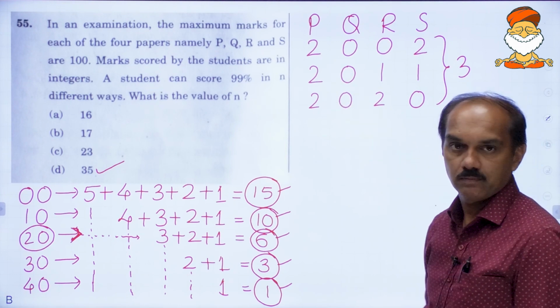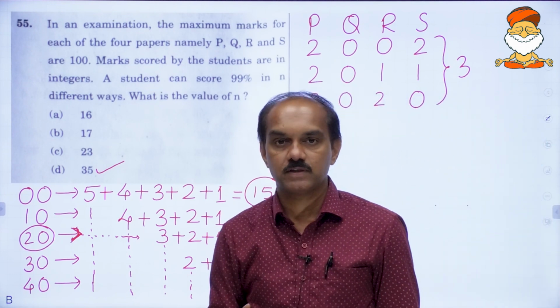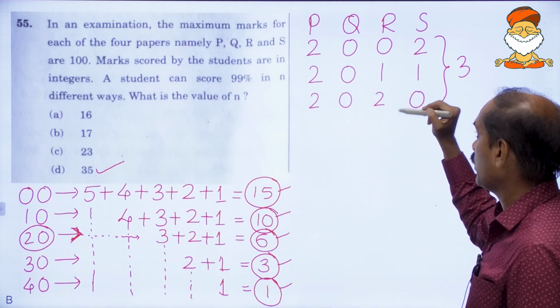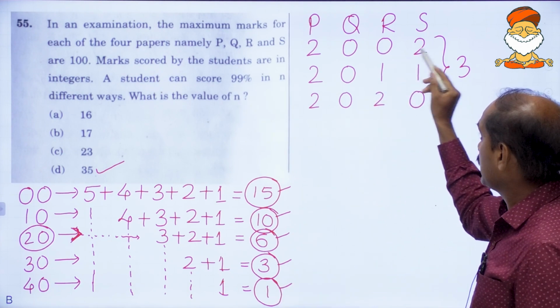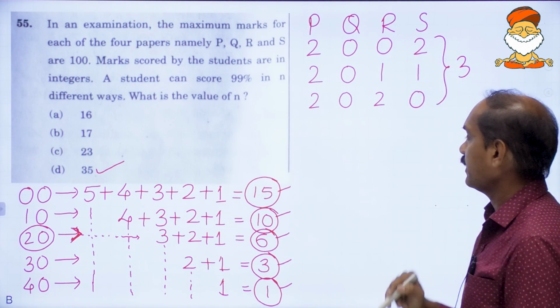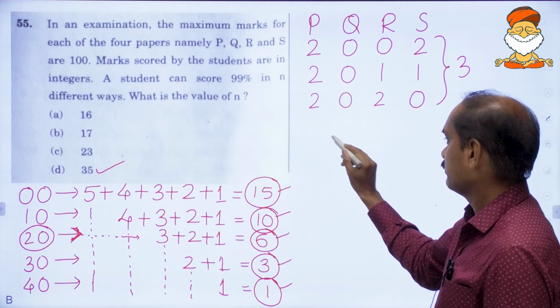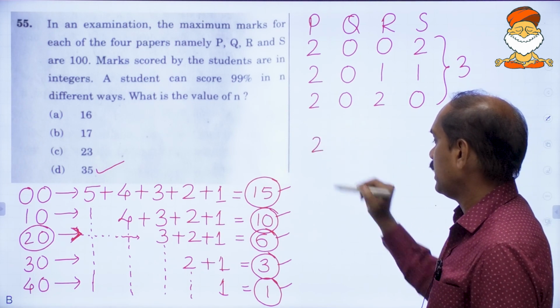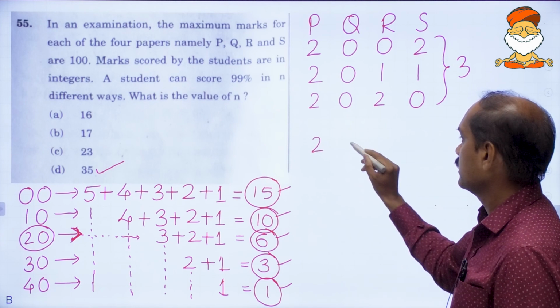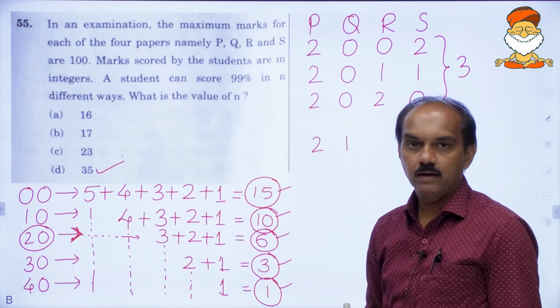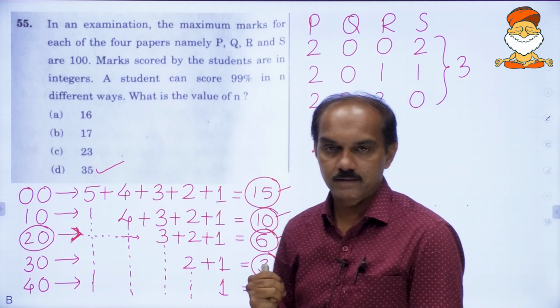starting with 2. Meaning he has lost 2 marks in the very first subject. The remaining 2 he will have to lose in the third and fourth. Okay, now if you take 2 and 1, 2 marks he lost in the first and 1 mark in the second, meaning he has already lost 3 marks.